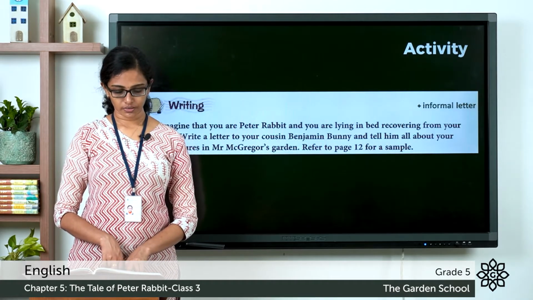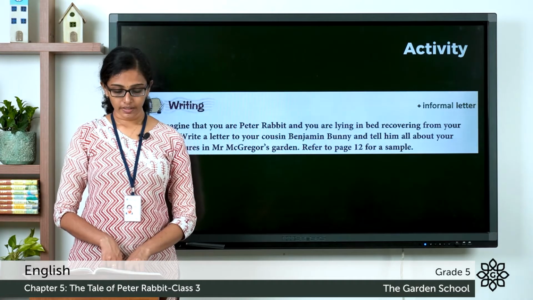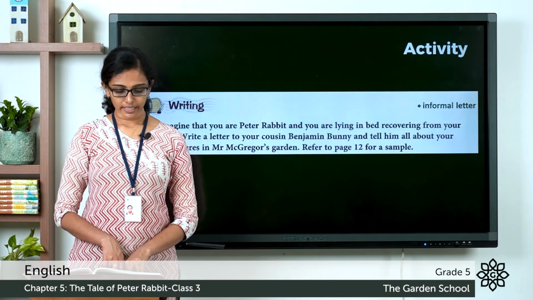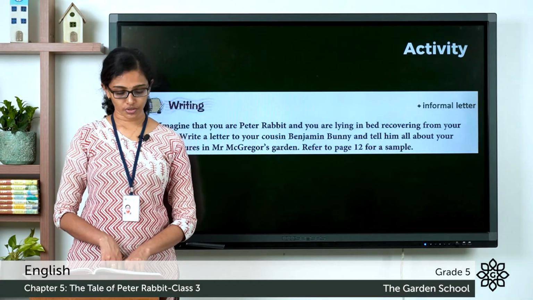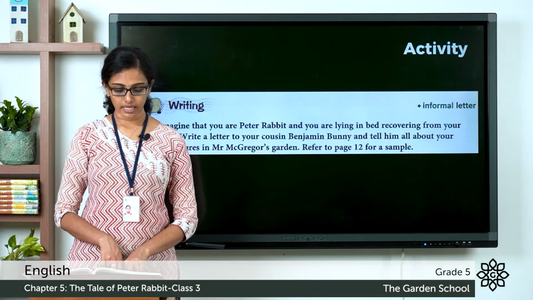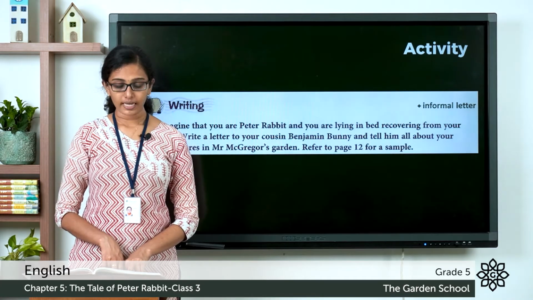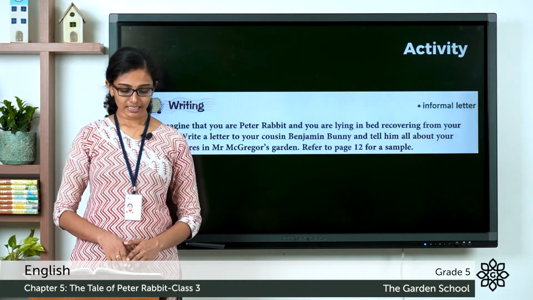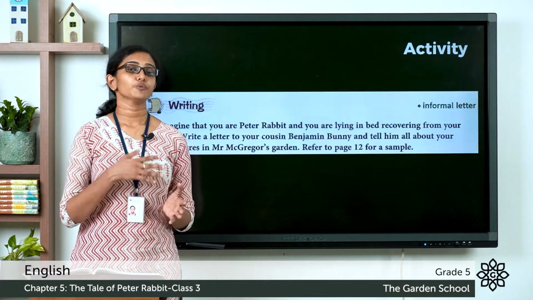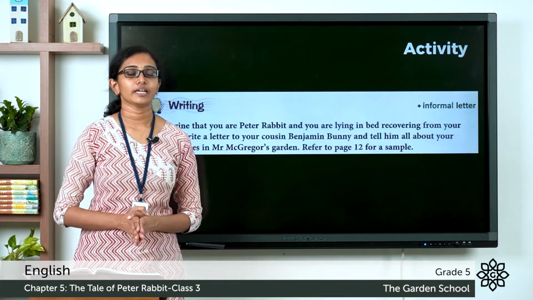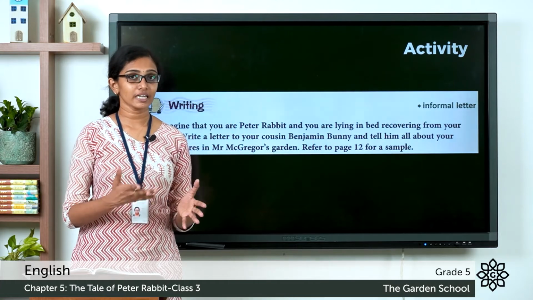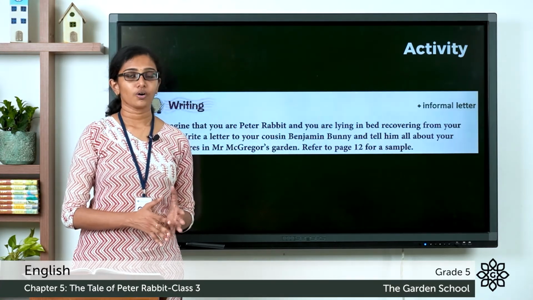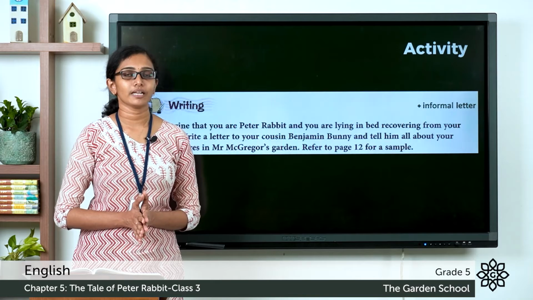Imagine that you are Peter Rabbit and you are lying in bed recovering from your cold. Write a letter to your cousin Benjamin Bunny and tell him all about your adventures in Mr. McGregor's garden. Refer to page 12 for a sample. So this exercise is for getting you enough practice to write an informal letter. And what is an informal letter? So when you are writing a friendly letter to a friend or a relative, it's called an informal letter.